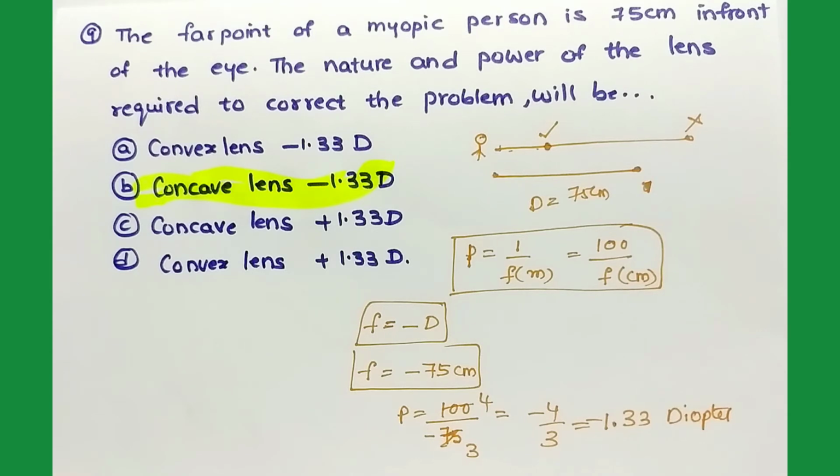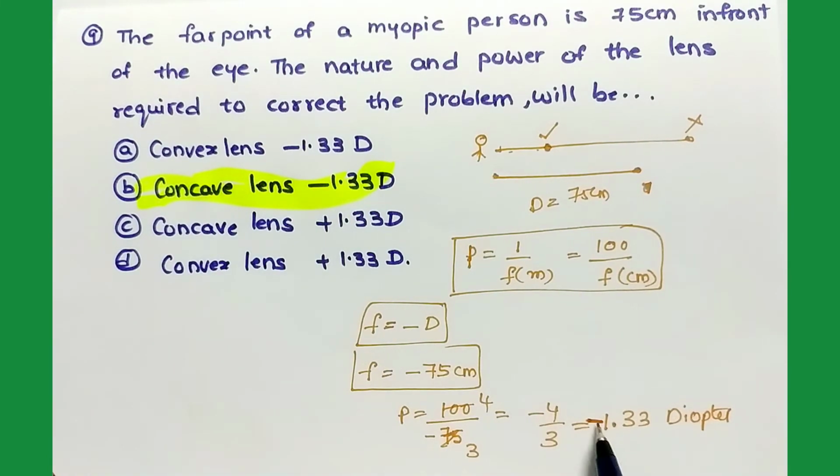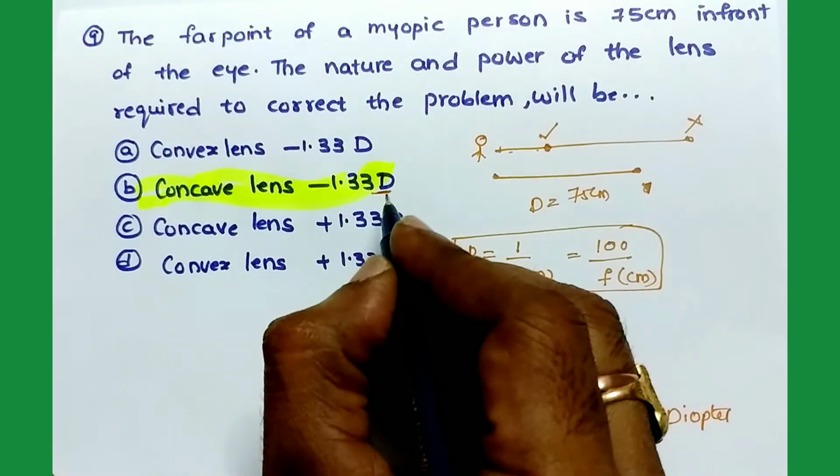So B is the answer. It is a concave lens. This negative sign indicates a concave lens, and 1.33 D means diopter.